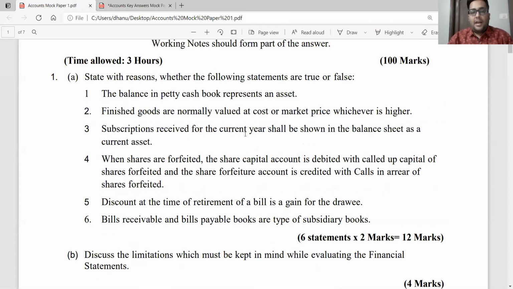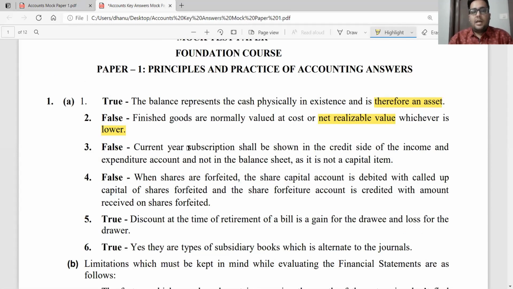Subscriptions received for current year shall be shown in the balance sheet as a current asset. Now, where are we talking about subscriptions? Subscriptions is an income for your non-profit organizations. Is it a revenue item or is it a capital item? Subscriptions are revenue items. So will you show it in the balance sheet? No. So this statement is false. Current year subscription shall be shown in the credit side of income and expenditure account and not in the balance sheet, as it is not a capital item, it is a revenue item. Therefore, this statement is false.